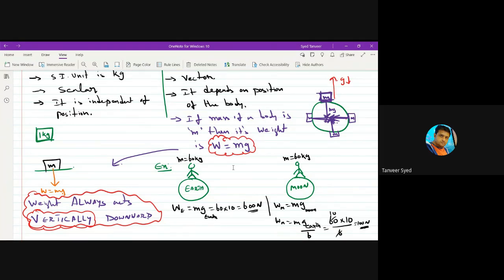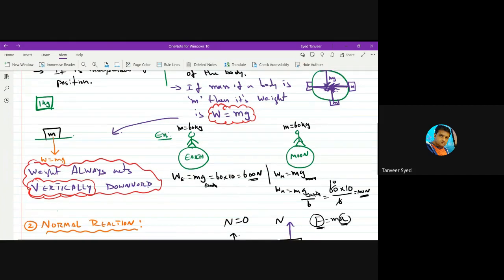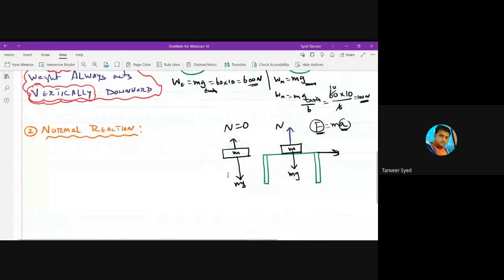For Moon, it is 9.8 by 6. For Mars, it is something else. For Jupiter, it is something else. So keep this point. If you are given mass and you want weight, simply multiply mass by acceleration due to gravity. You will get weight. W is equal to mg. Important. Next, the second one was normal reaction. So we have to continue from here.